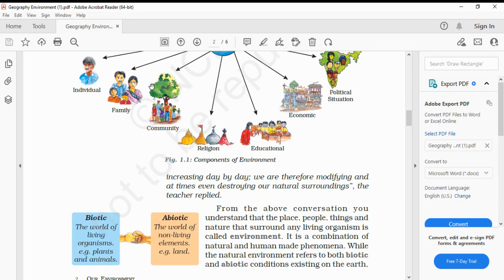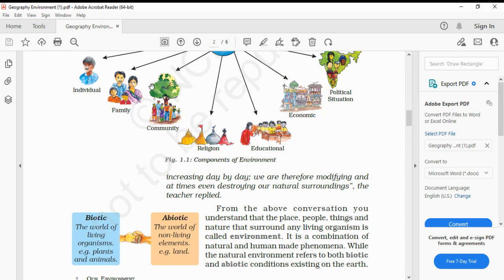Understood? From the above conversation, you understand that the place, people, things, and nature that surround any living organism is called environment.